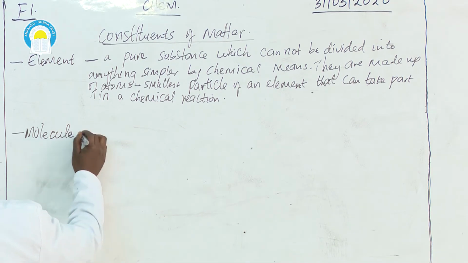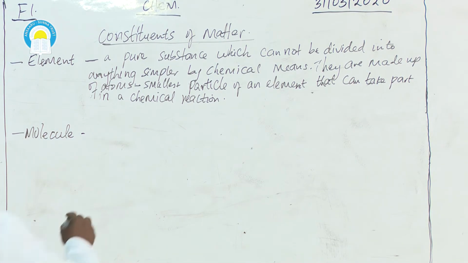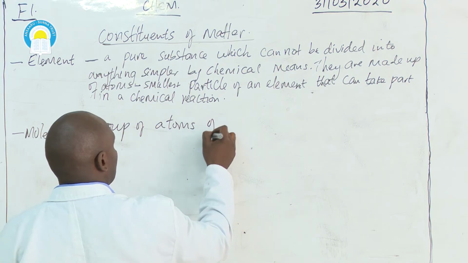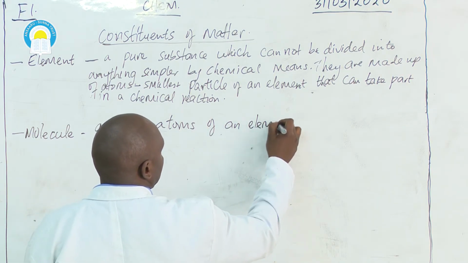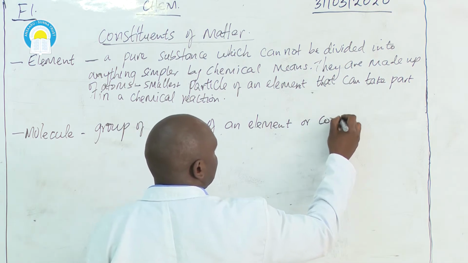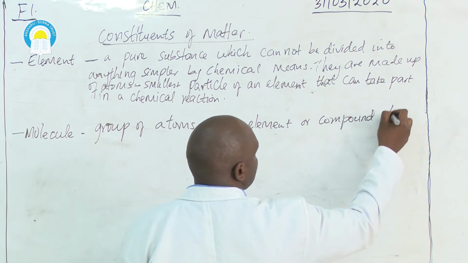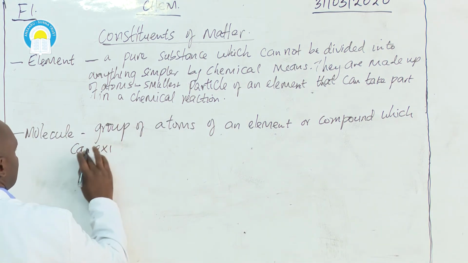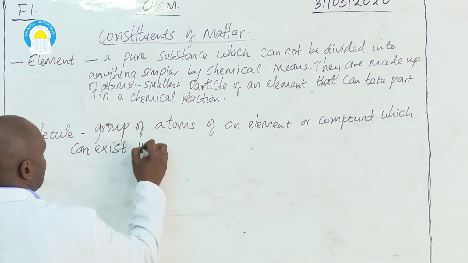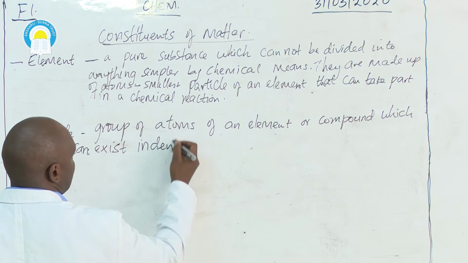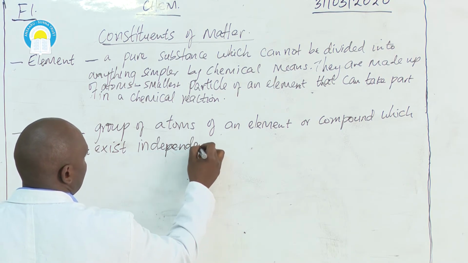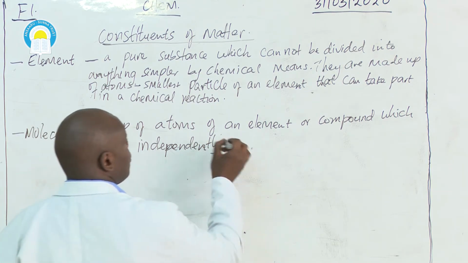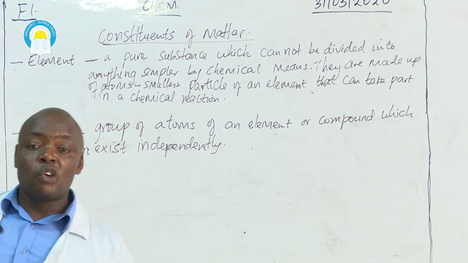A molecule is a group of atoms of an element or compound which can exist independently. This is because we have some substances which cannot exist as atoms.